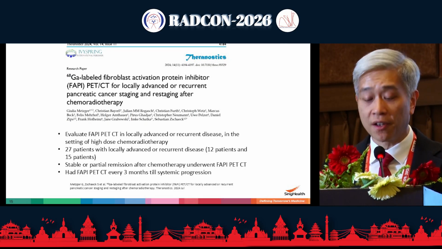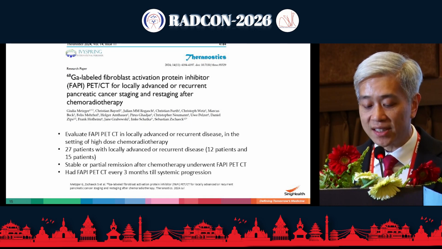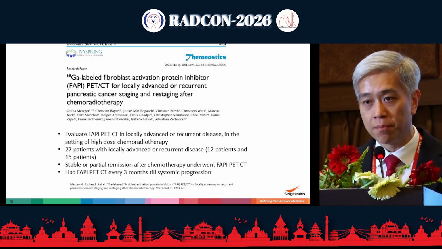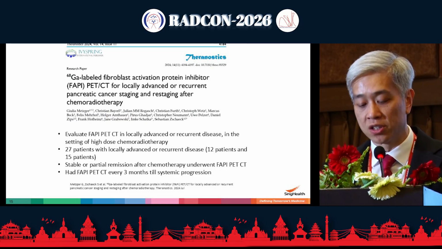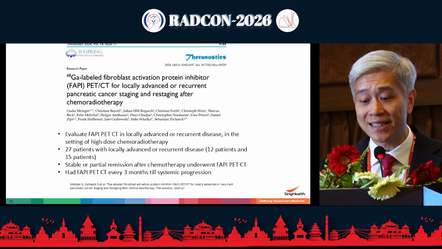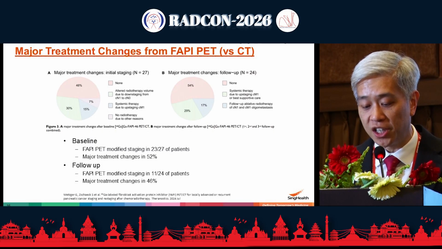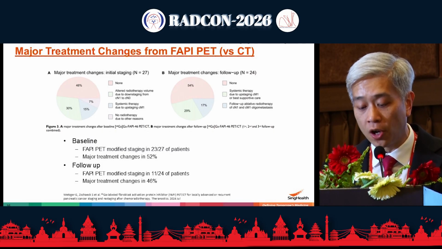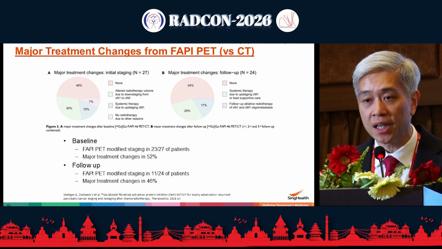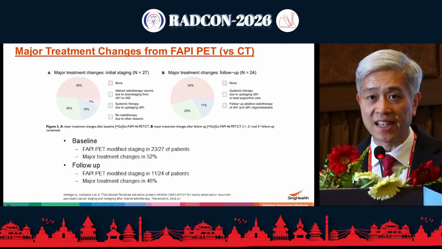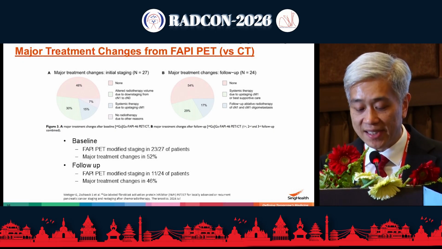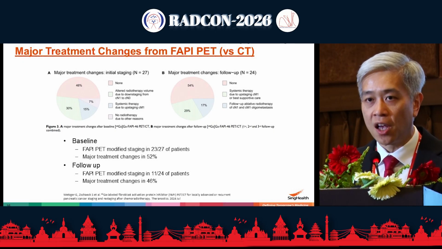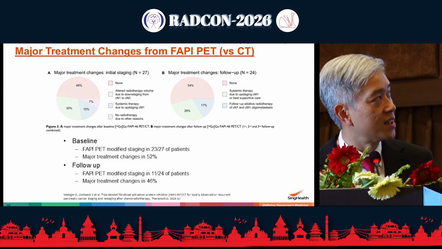They found that at the point of staging, there was a very big difference in terms of treatment between just looking at CT images as compared to what information was available with FAPI. So at baseline staging, there was a major treatment change in terms of either the radiotherapy volume or the systemic therapy, in 52% of patients. And at follow-up, 46% of patients had major treatment changes on the basis of FAPI PET findings versus CT.